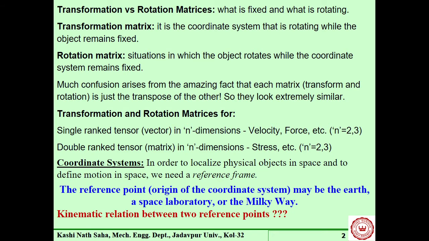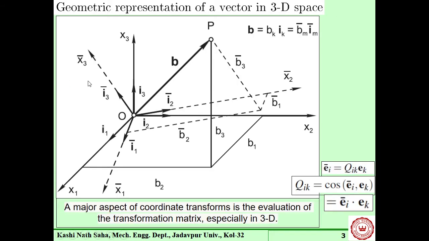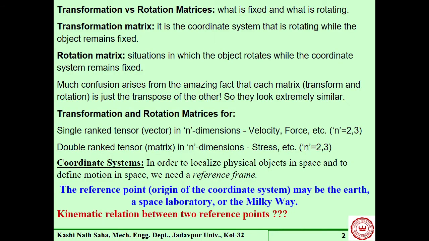But we will come to this particular point. Whenever we attach a coordinate system to a particular vector, to a stress, to some body, whatever, we always keep a global coordinate frame. That global coordinate frame might be at Earth, some space laboratory, some Milky Way.